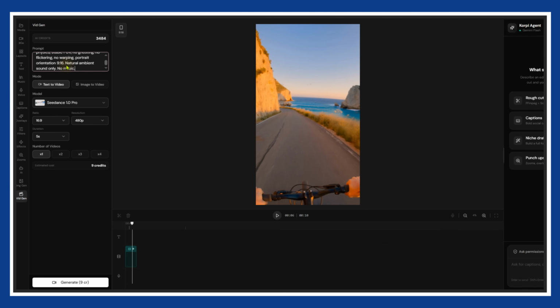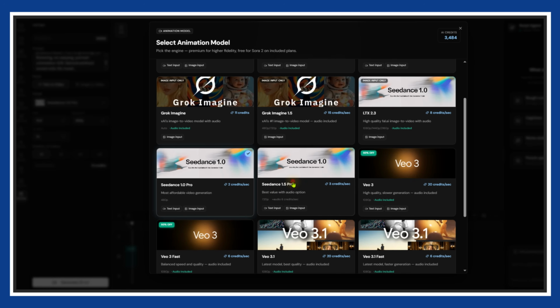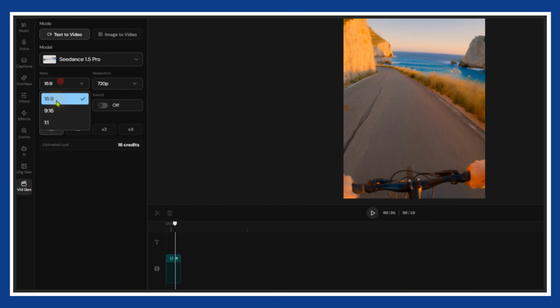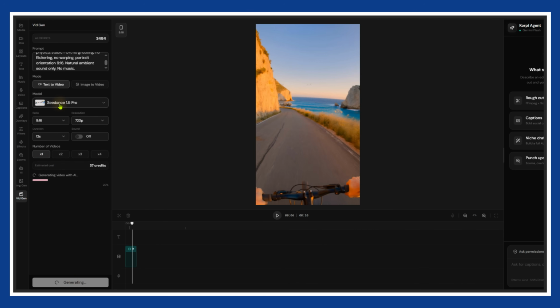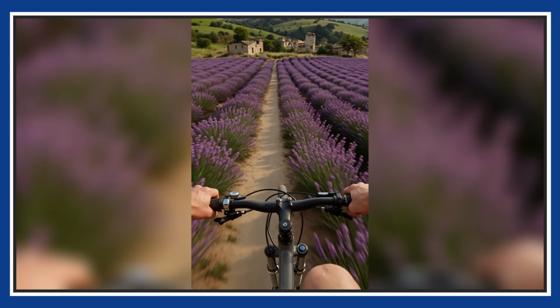This time I want to test a different model called Seedance. I selected Seedance 1.5 Pro. One major advantage of this specific model is that it can generate longer clips, up to 12 seconds long. Adjust your video settings and click Generate. Here is the final result.